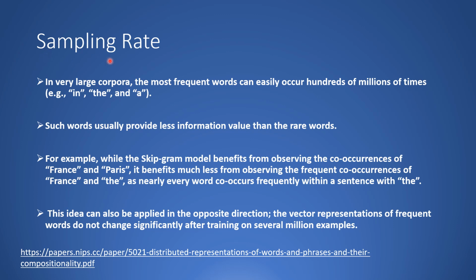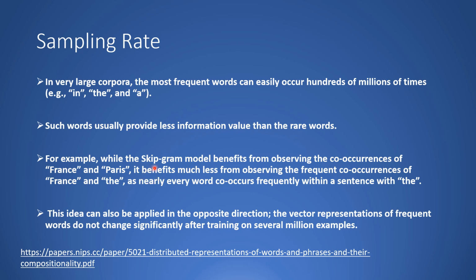So to overcome these issues, there were two concepts which came up. One is a sampling rate. If you have a very large corpora, the most frequent words can easily occur hundreds of millions of times. For example, the words in, the, and a. These kind of words usually provide very less information when you compare it to the rare words.